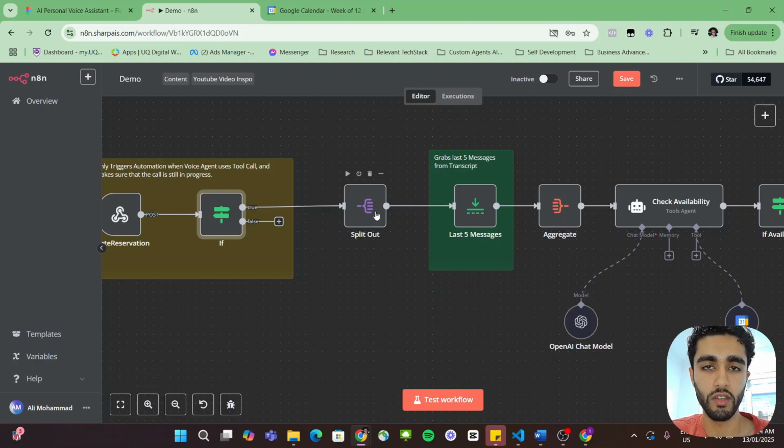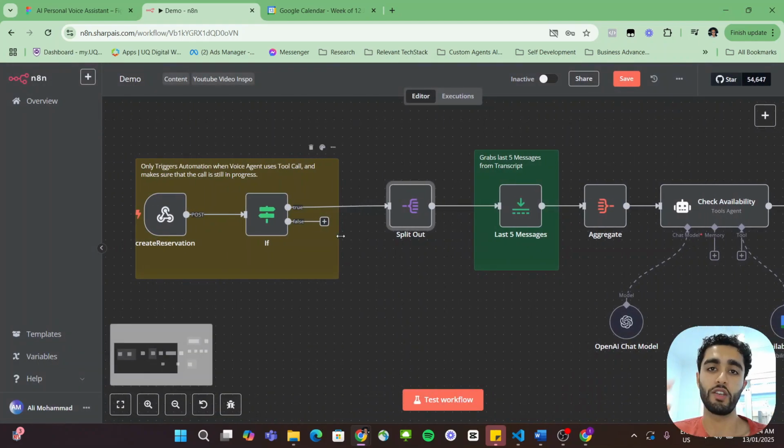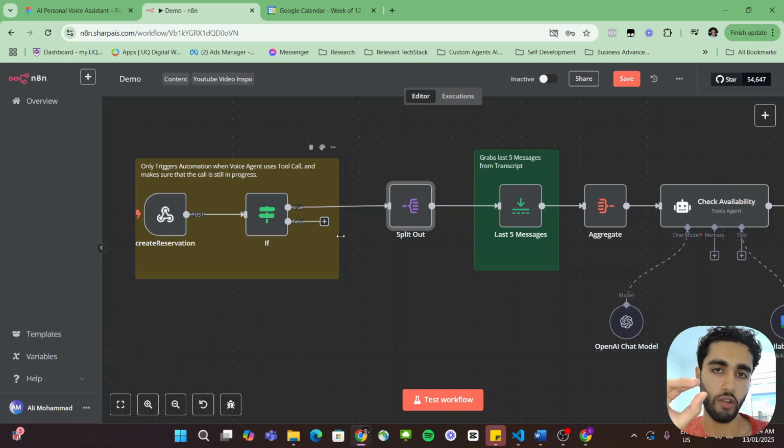And the reason we do this is because it's a bit hard to explain without the flow, but what we're trying to do is we grab all that information from the webhook and we only extract the transcript, because that's what we're trying to look for here. The logic behind this is that during the call, we're just looking for the transcript and we're just using the AI agent to find the piece of information where we've confirmed the details. That's really all we're trying to do here.